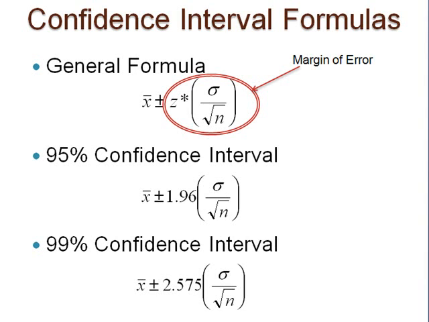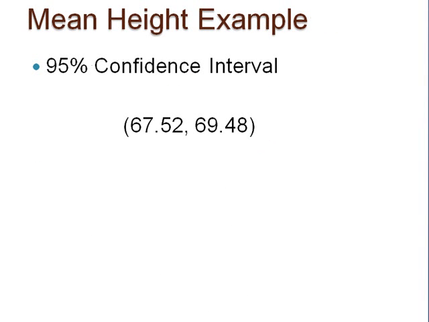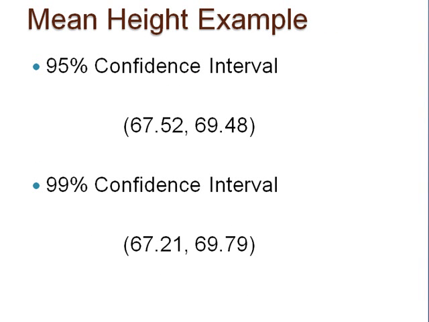I have displayed the 95 and 99% confidence intervals for our mean height example here. What do you see? Pause here to think about it. I will address these what happens when type questions in the next videos.